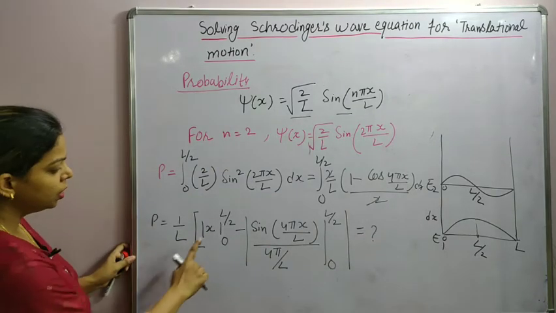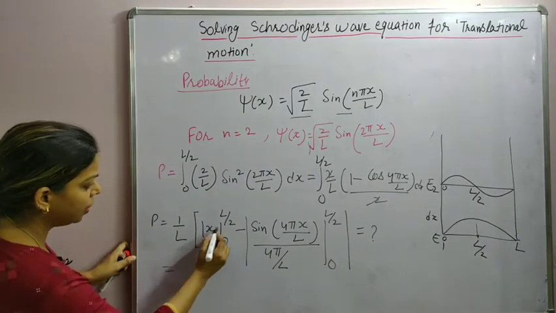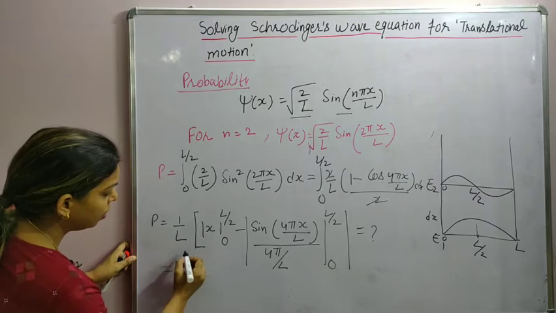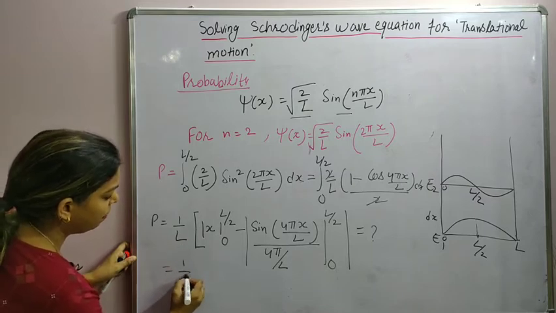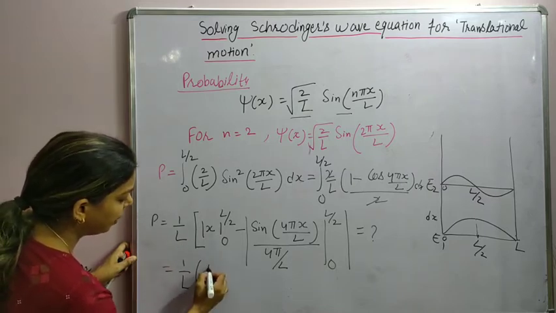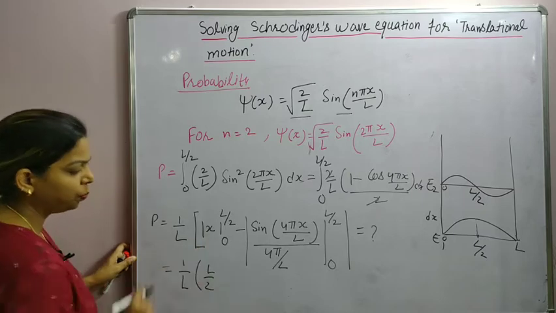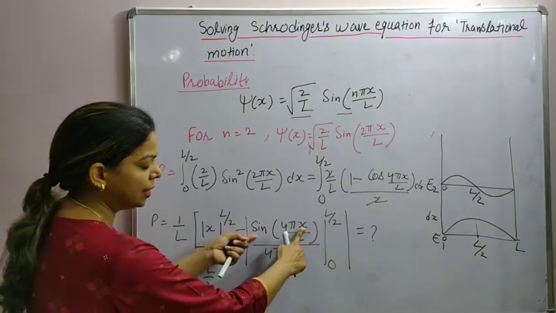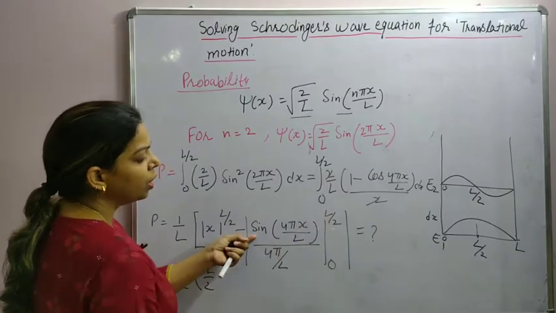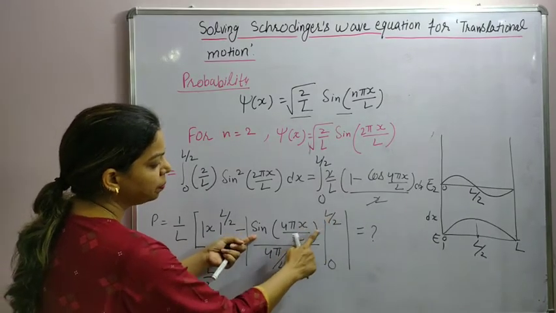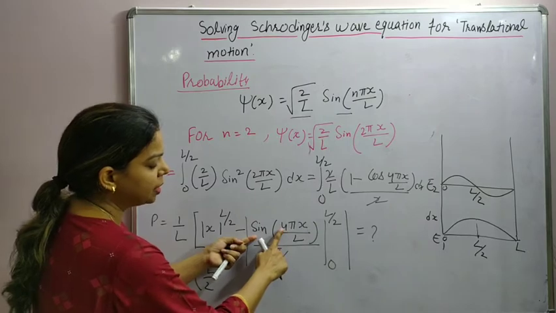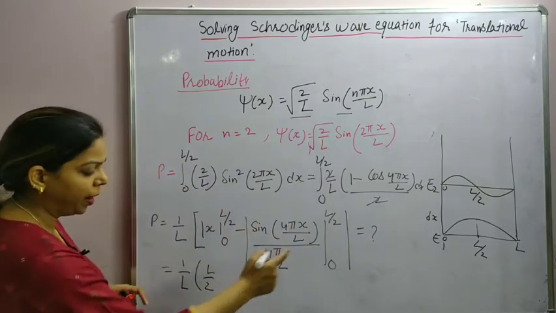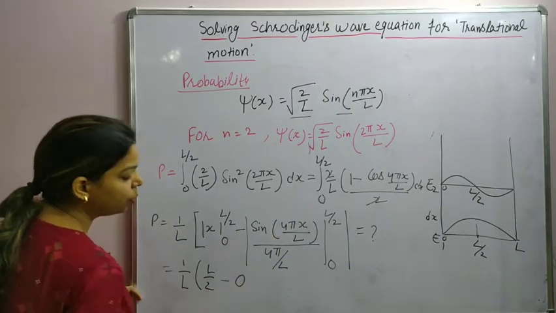Alright, now from here we will have 1 by L inside the bracket, L by 2 minus 0. Again from the sine function, when you substitute the value of x is equal to L by 2, L will be cancelled out, 2 will be cancelled out, it will be sine of 2 pi, which is 0.